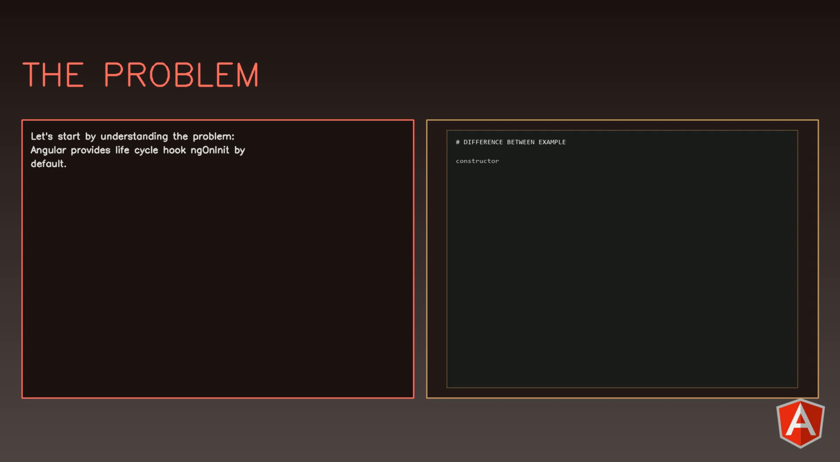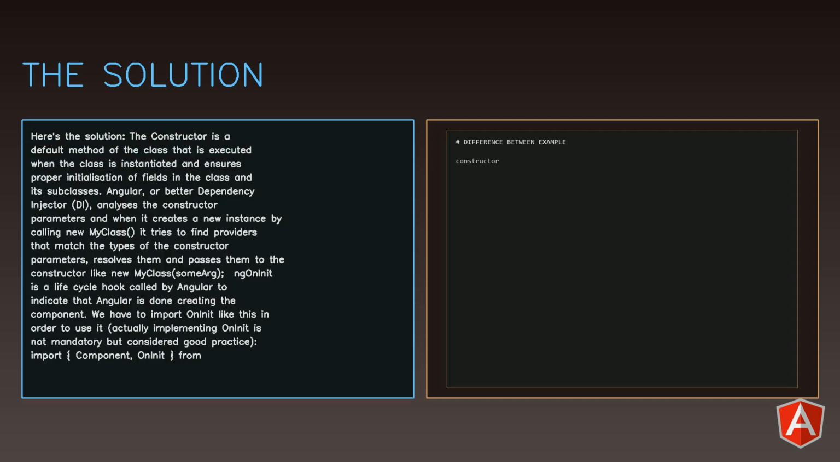Here's the solution. The constructor is a default method of the class that is executed when the class is instantiated and ensures proper initialization of fields in the class and its subclasses. Angular, or better, the dependency injector (DI), analyzes the constructor parameters, and when it creates a new instance by calling new MyClass, it tries to find providers that match the types of the constructor parameters, resolves them and passes them to the constructor like new MyClass(someArg).